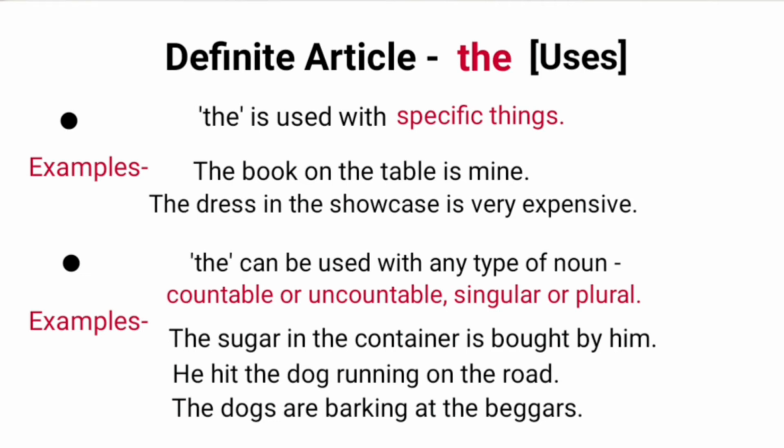Examples are, the book on the table is mine. Here we are talking about a book which is on the table. On the table makes the book specific. Second example, the dress in the showcase is very expensive. In the showcase makes the dress specific.